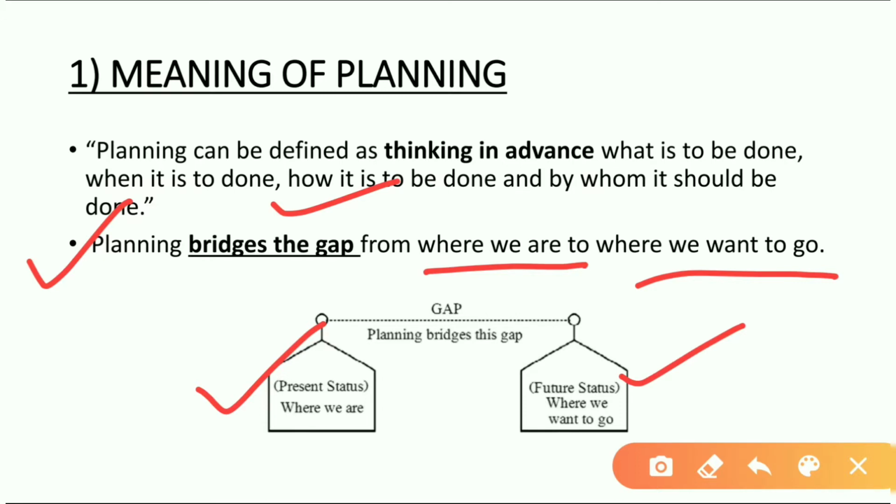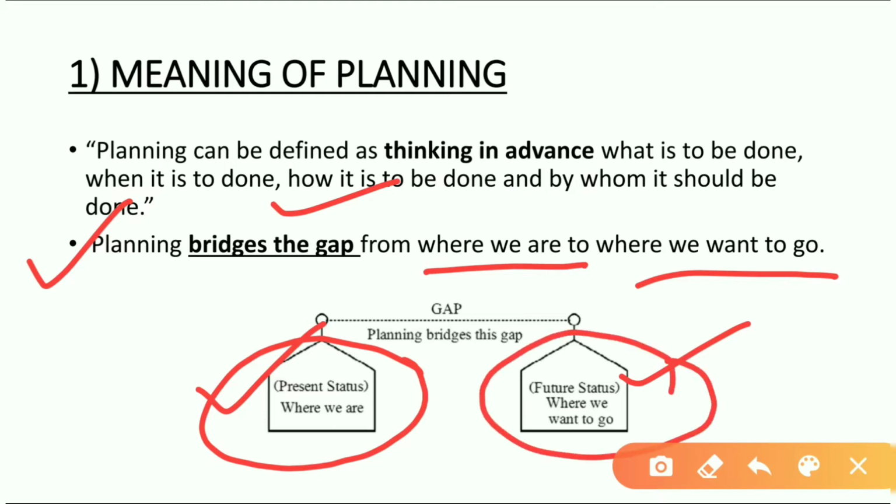Planning is something which connects these two things. It connects our present situation, or the present status, with our future status. Planning helps us reach from where we are now to where we want to go. Where we are now means what our present situation is, what our present condition is, in which status and position we are.